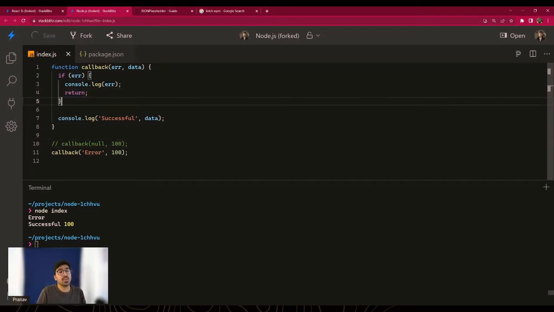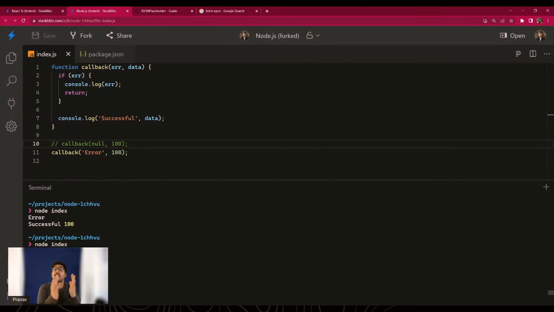So you should always make it a habit to do your error handling logic on the top of every callback function. And once you do the error handling, you should always return so that the success case should never be executed. This is the best way to handle these kind of situations. So now if I run it again, we would just see the error printed out. It is not successful, it has failed, and it is clear to everyone, clear to developers and to our logs.